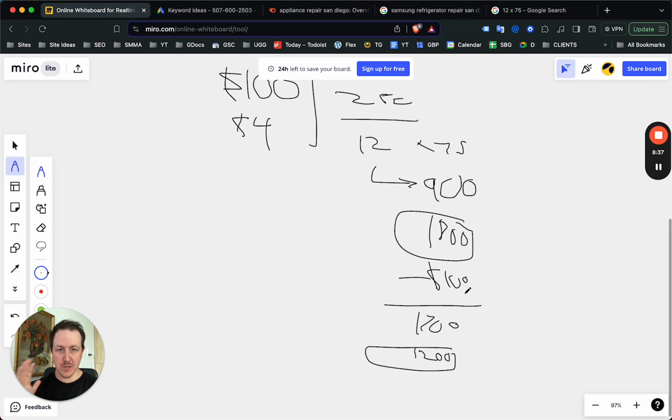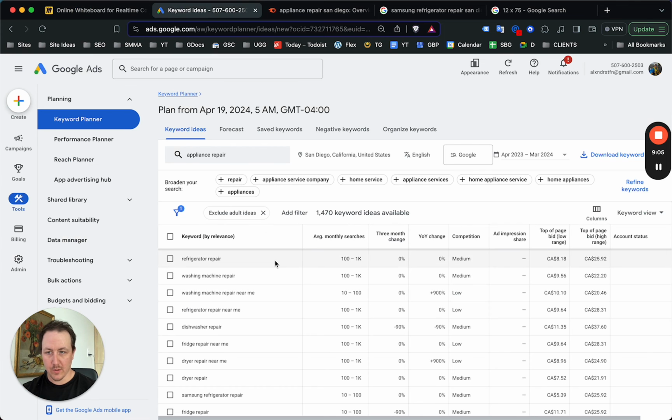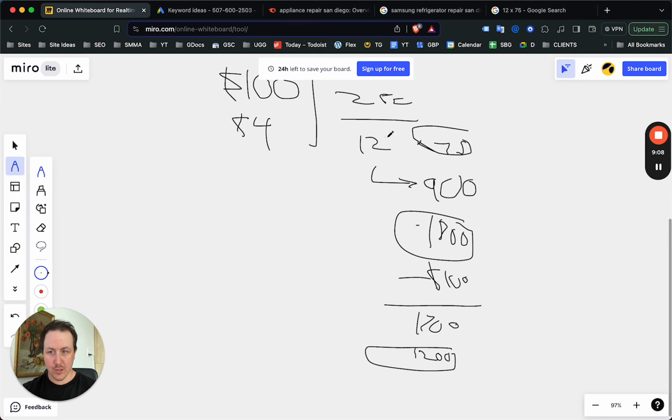And this has not even touched on raising your rates. This is still assuming that $75 callout, and you can double this if you had a $150 callout. This does not touch on your callout price. This does not touch on optimizing the website for converting that traffic. This barely even touches on optimizing ads to get a higher click-through rate and significantly driving that cost per click down. But you can just see, structuring your campaign in a way where you are targeting those less competitive keywords, and you're still charging the same for labor and callout, you can see what difference it will make on your bottom line.